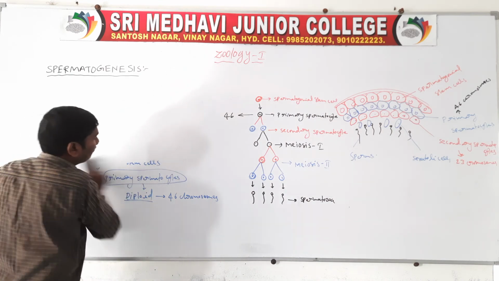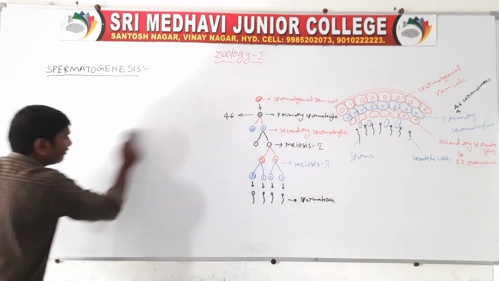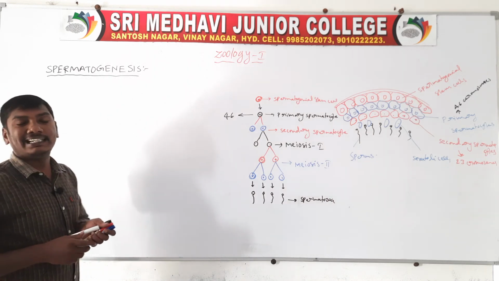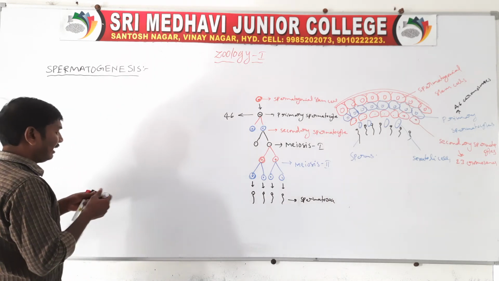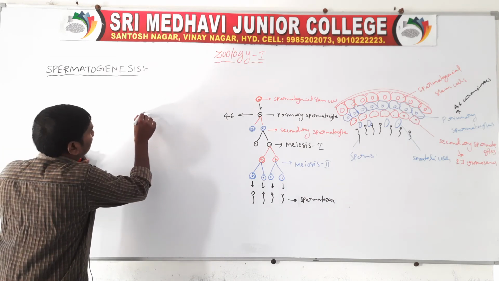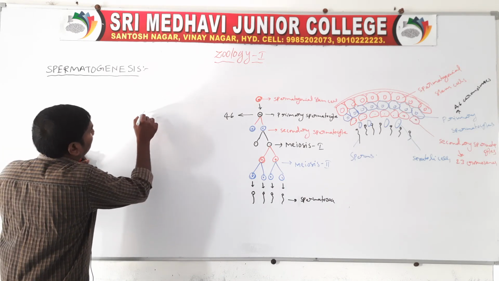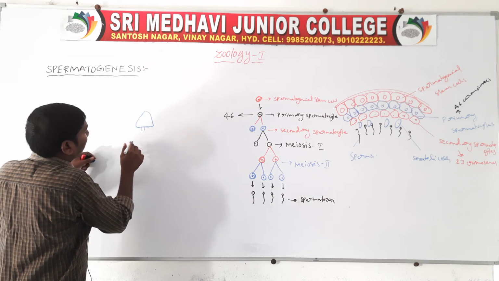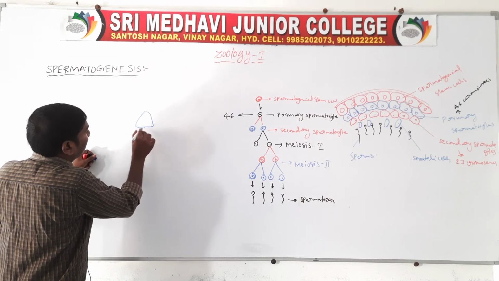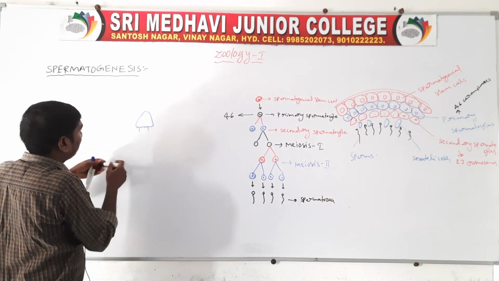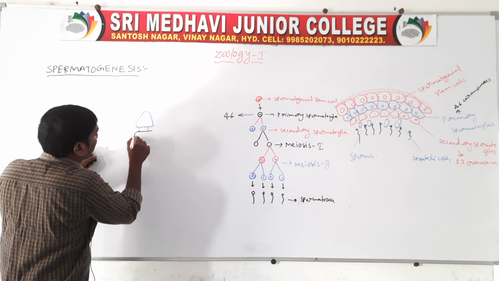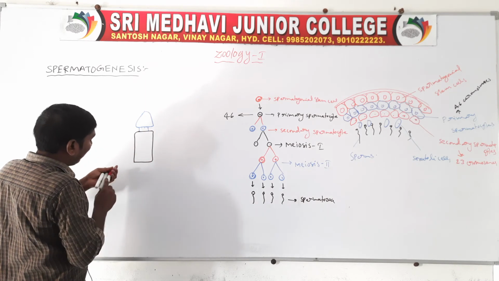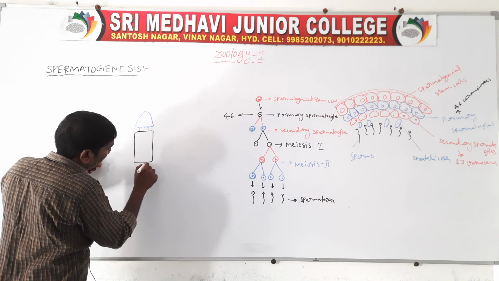Structure of sperm. The sperm contains regions: head region, neck region, midface region, and tail region.